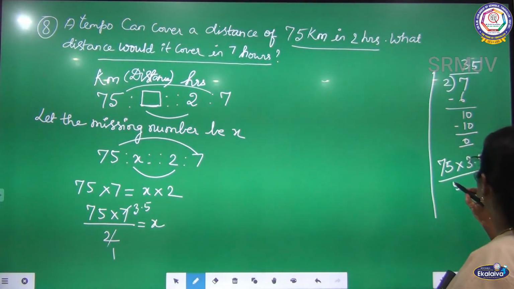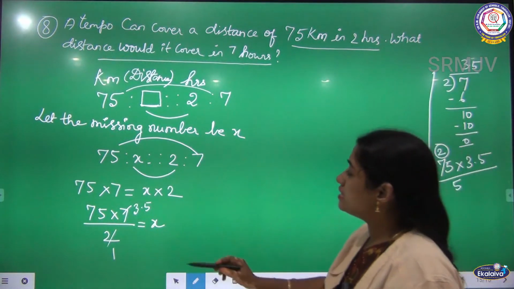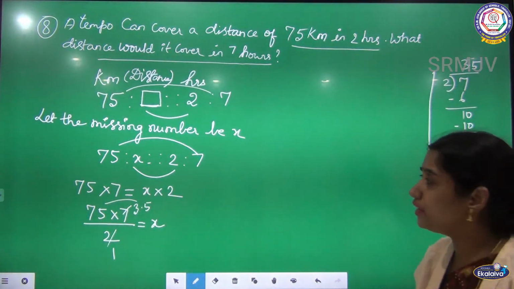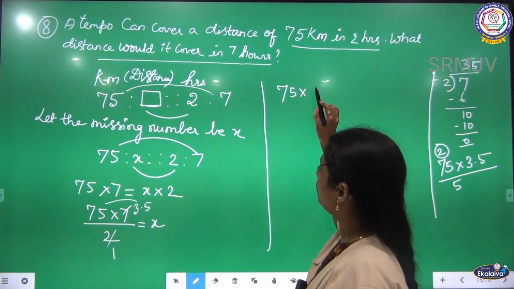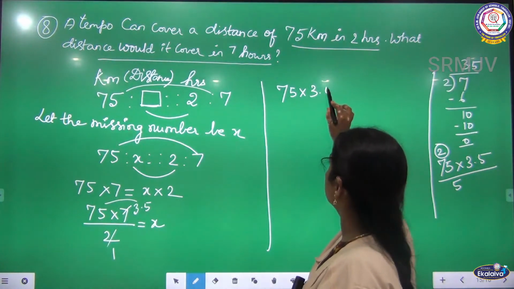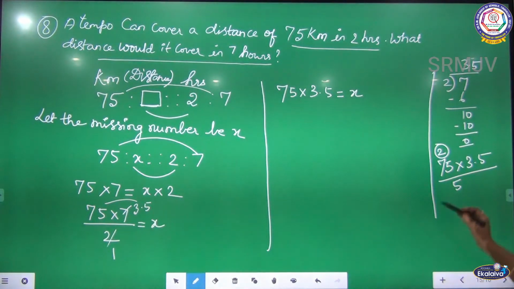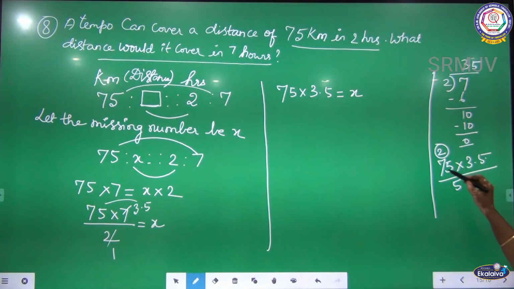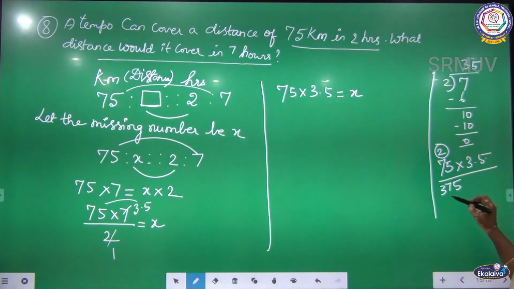Now I can multiply 75 into 3.5. Listen, 5 fives are 25, 2 to carry over. Because what is there in the numerator? 75 into 3.5, that I am going to multiply here. 75 into 3.5 is equal to the X value. Got it? 5 fives are 25, 5 to carry over. 5 sevens are 35. 35 plus 2 is 37.